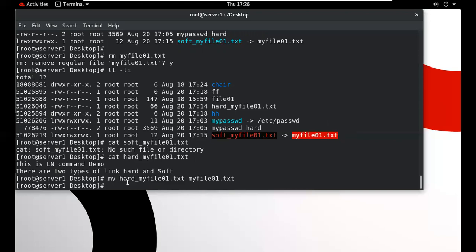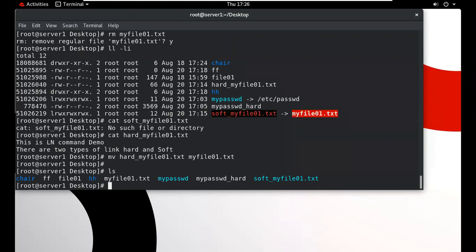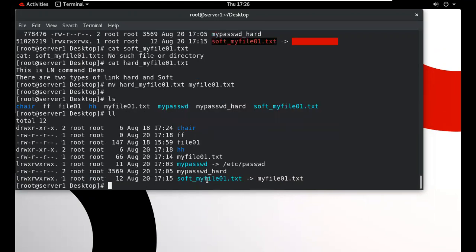You can use the copy command, the cp command, and you can also use the mv command to rename this. Now see, your soft link will work. Here it does not work, and at this time it will work.